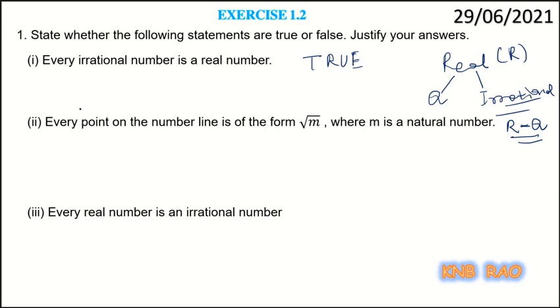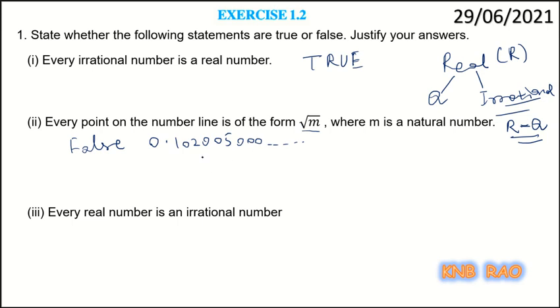Now, the second statement in exercise 1, first question: every point on the number line is of the form root m. Every number is of the form root m. This is false. Why can I say that? Suppose I have got a number, let's say 0.1020050030... like this. Tell me what is the root value, or the form of root m, for this number? We cannot say. Every number of the form root m can be written like this, but the reverse we cannot do.